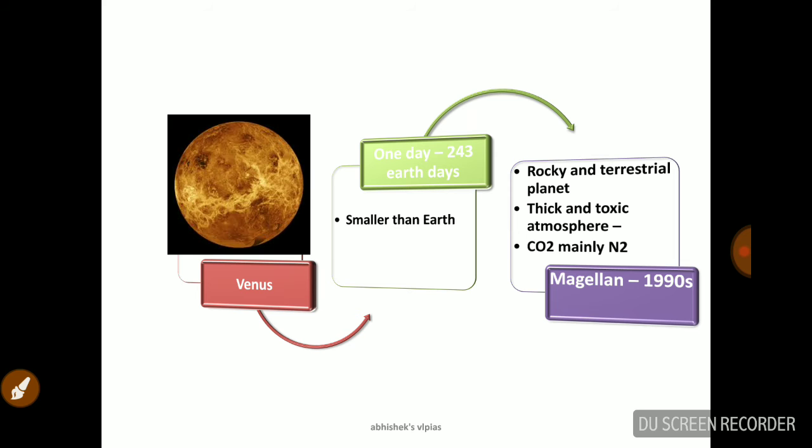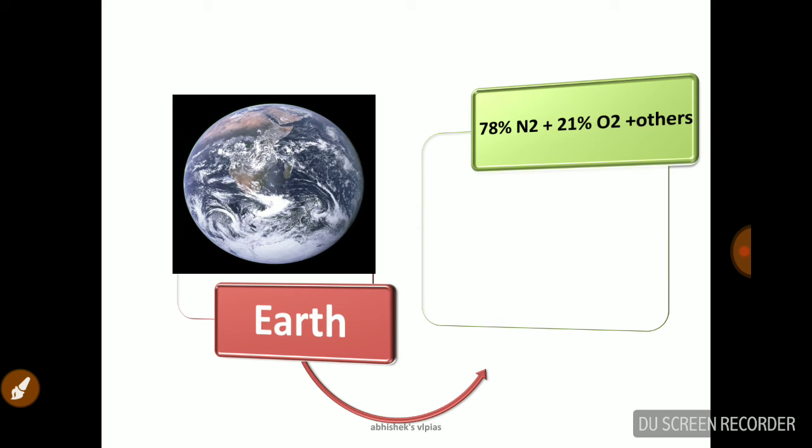Now talking about Venus. This is definitely smaller than Earth. One day is 243 Earth days. It is rocky, so a terrestrial planet, but the atmosphere is thick and toxic, mainly carbon dioxide and nitrogen. And we have one mission for Venus, that is Magellan in 1990.